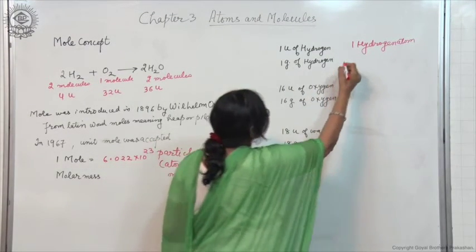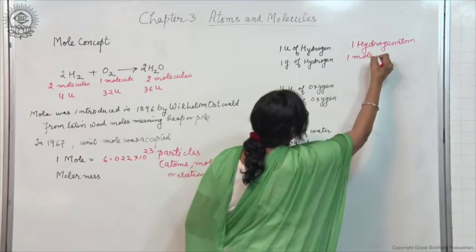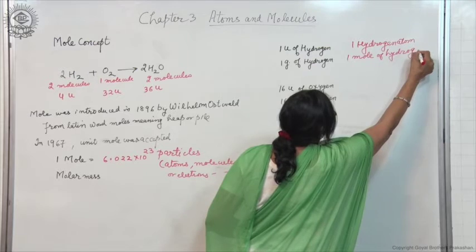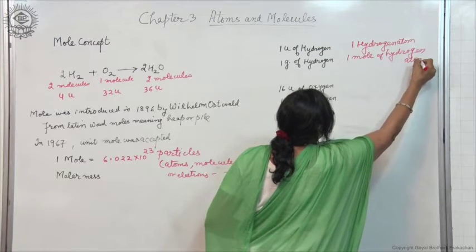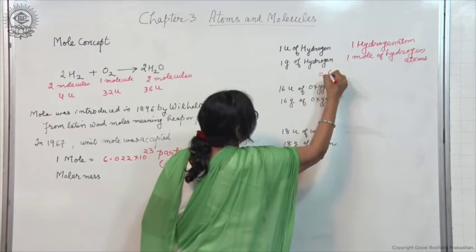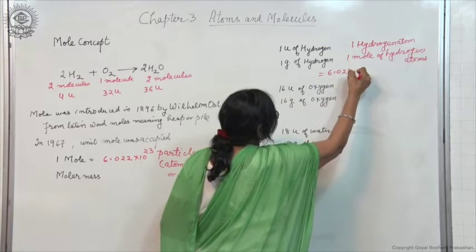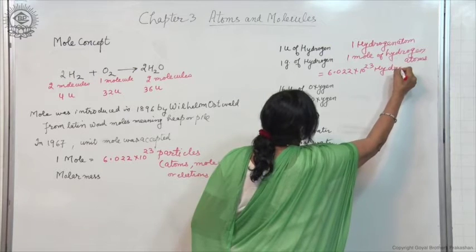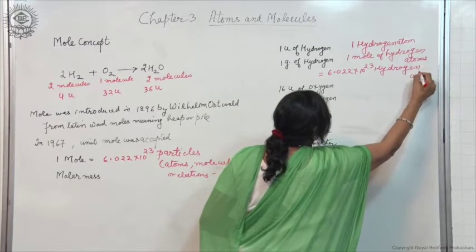It means 1 mole of hydrogen atoms, which means 6.022 into 10 to the power 23 hydrogen atoms.